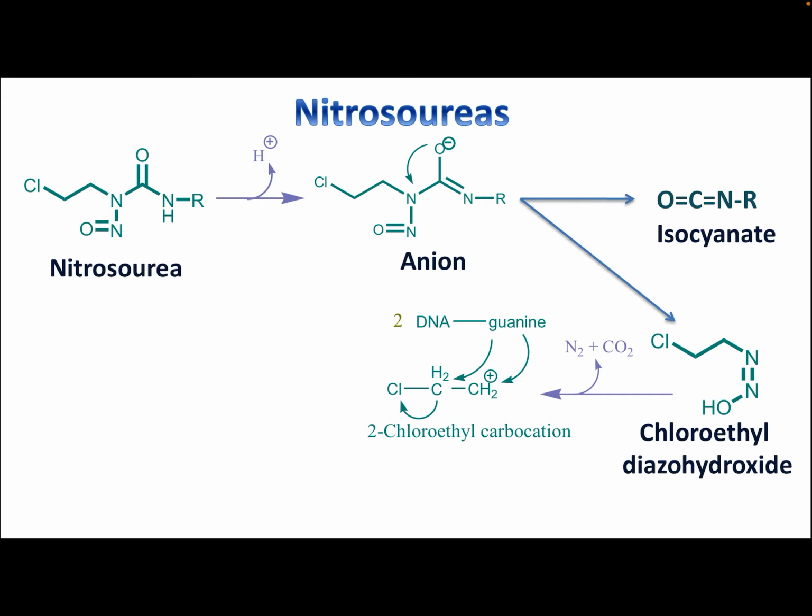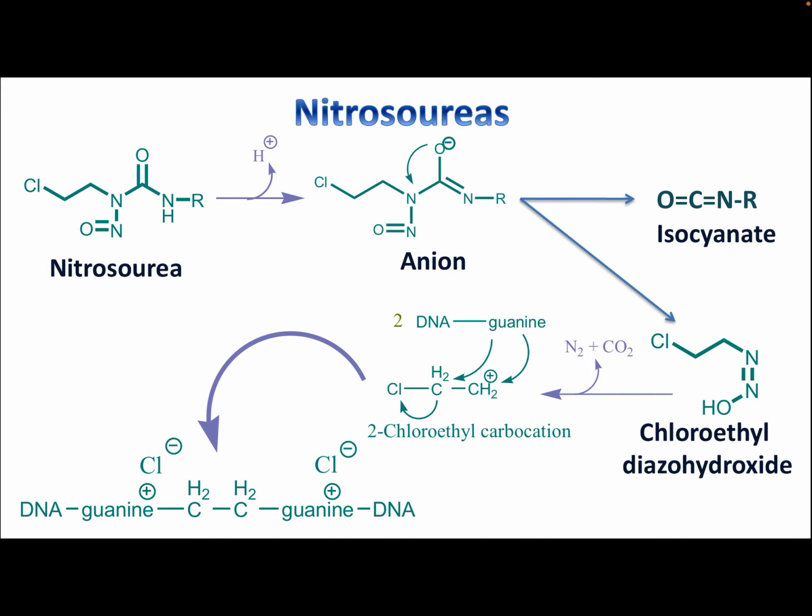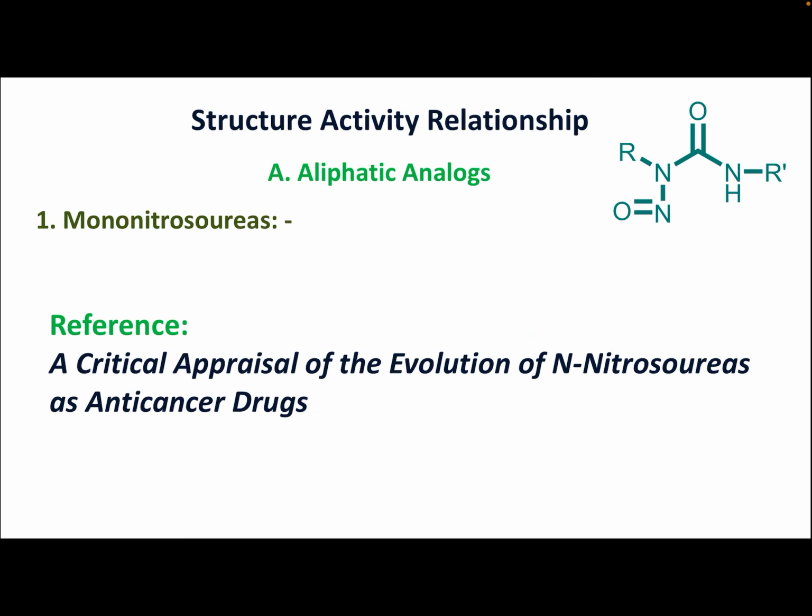In this 2-chloroethyl carbocation, it can damage 2 sections of DNA. You can see here above it is written 2. The 2 means 2 portions of DNA, and it will damage the 2 portions of DNA. Let's see here, this is how it looks like. Here we can see the 2 carbocations are damaging the 2 sections of DNA by reacting with guanine, and this is how nitrosoureas will alkylate the DNA, and that's why it is called alkylating agents. And now let's see structure activity relationship.